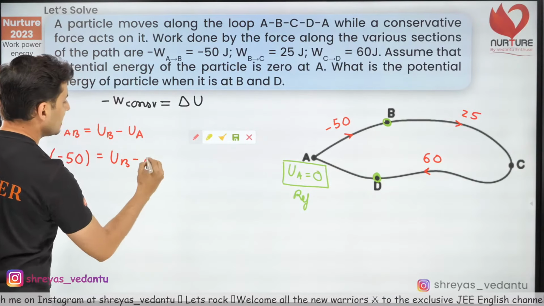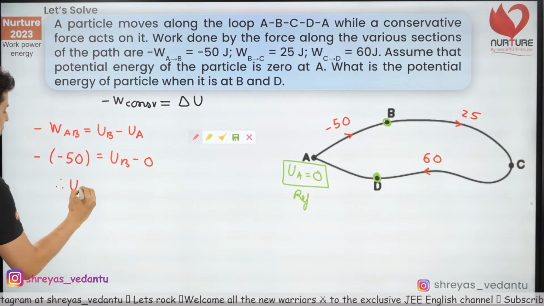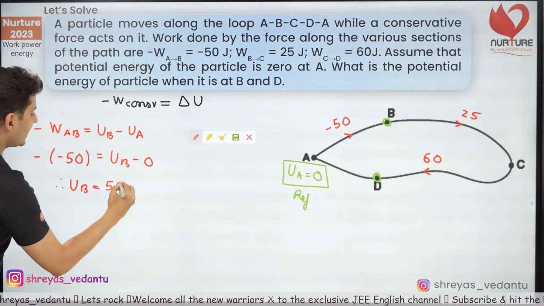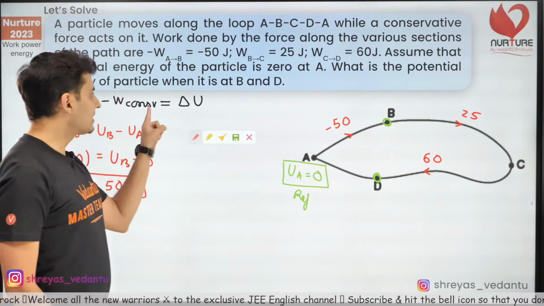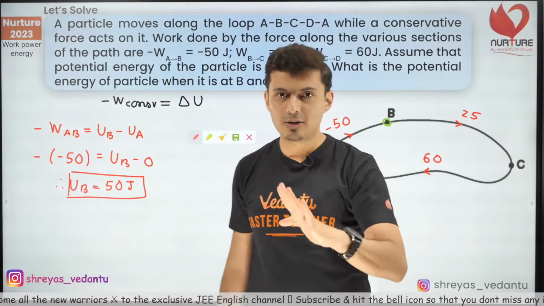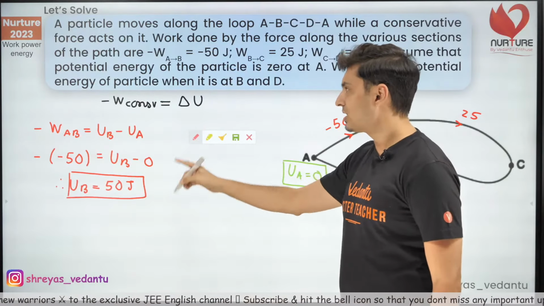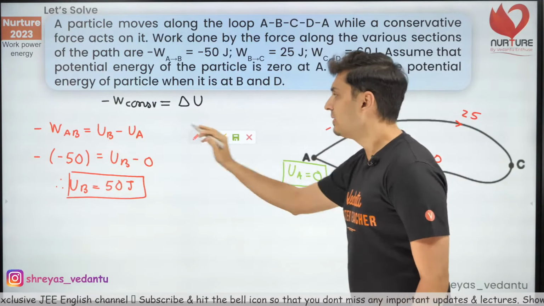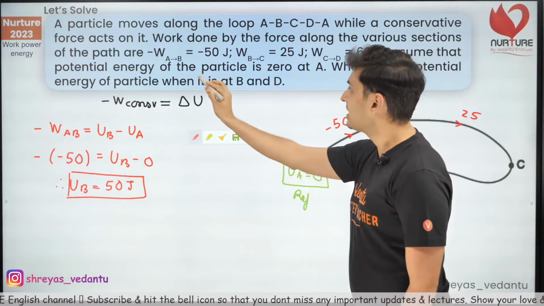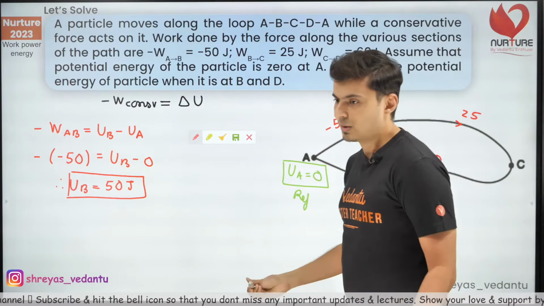UA is 0, it was given. Therefore, UB is 50 joules. So I have found out the first answer using this formula. The work done by the conservative force, the negative of that is the change in the potential energy between those two points. UB was final, UA was initial, UA was given. It is 0. That's all.